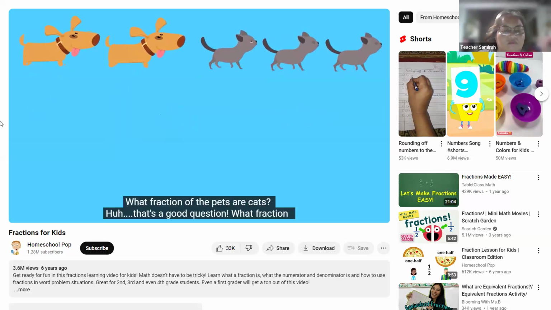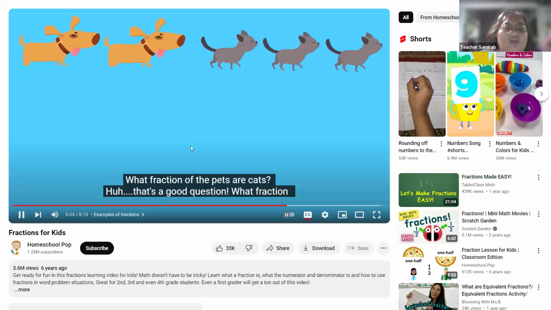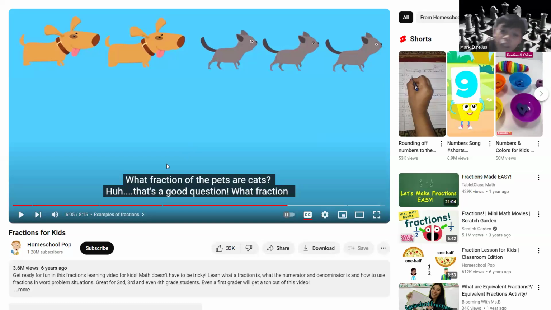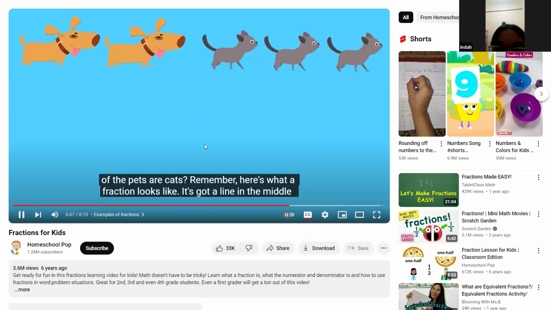What fraction of the pets are cats? That's a good question. It's definitely 3/5. 3 over 5. 3/5 of the pets are cats.